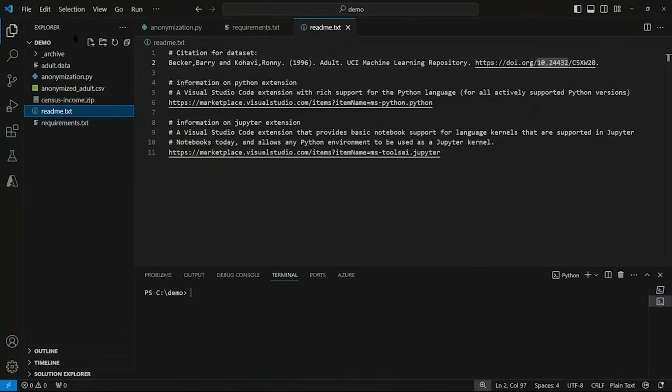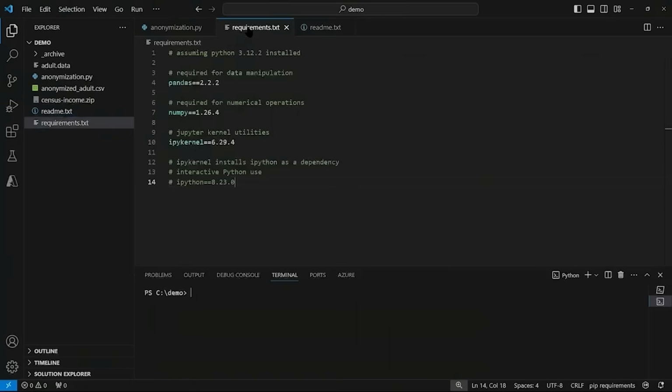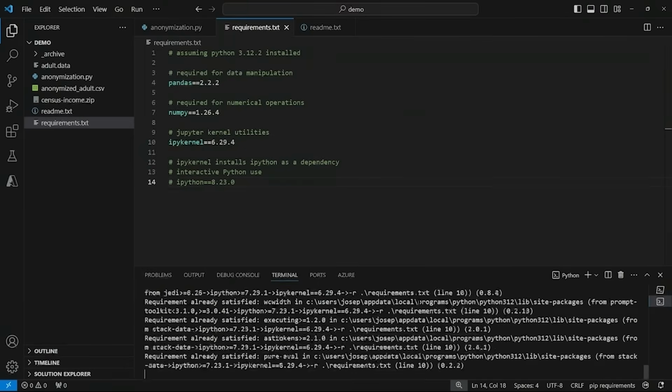Okay, so we have a number of packages that we need to install for this demo as well. This is going to allow us to run different parts of our code as if we're in a Jupyter notebook. You'll notice that as we go through the demo. So I'll select the requirements.txt tab, and these are the libraries that we need to install. Now to install them, because I've got the file included here, we just type pip install -r requirements.txt. And it will say that all the requirements are satisfied because I've already installed them.